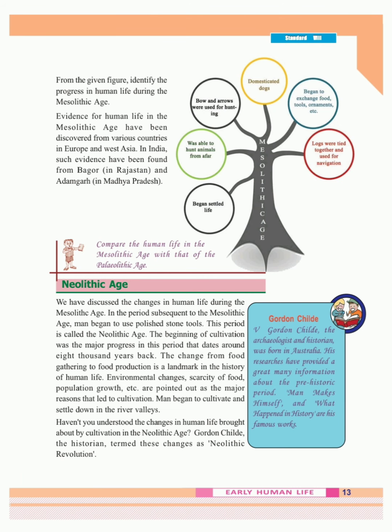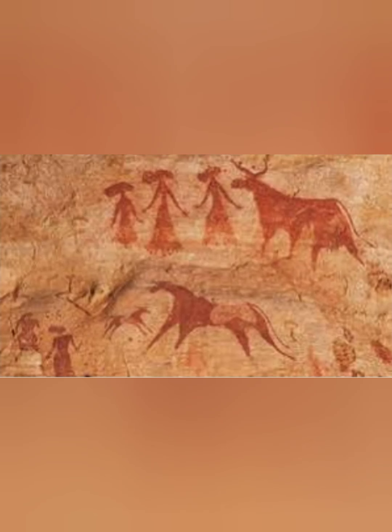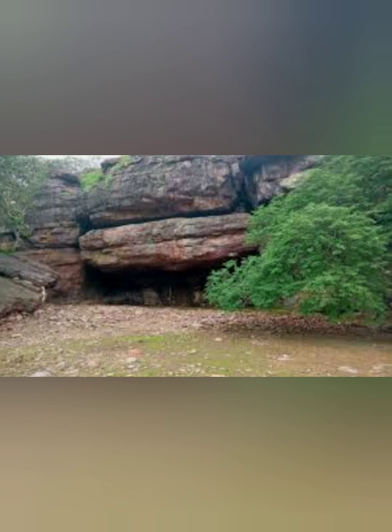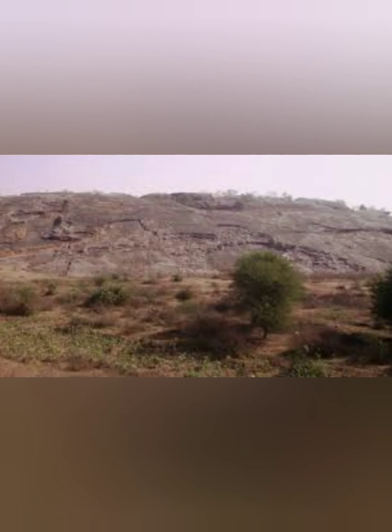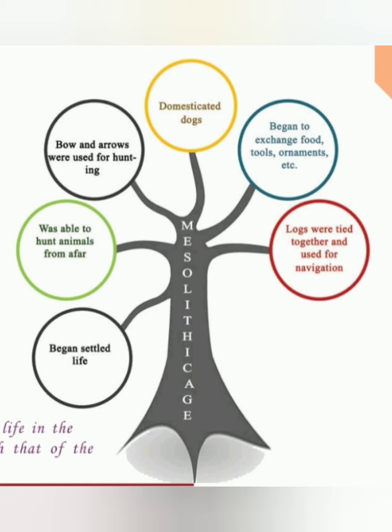From the given figure, identify the progress in human life during the Mesolithic age. Evidence for human life in the Mesolithic age has been discovered from various countries in Europe and West Asia. In India, such evidence has been found from Bagor in Rajasthan and Adamgarh in Madhya Pradesh. Compare the human life in the Mesolithic age with that of the Paleolithic age.